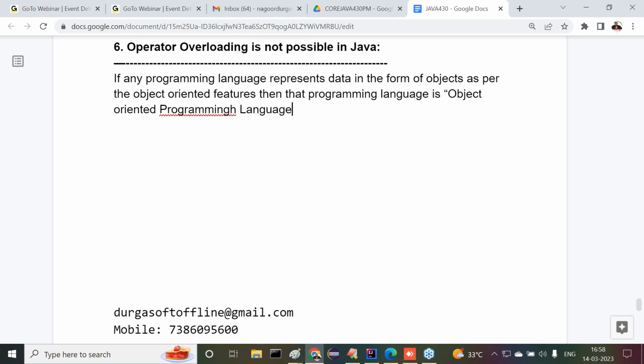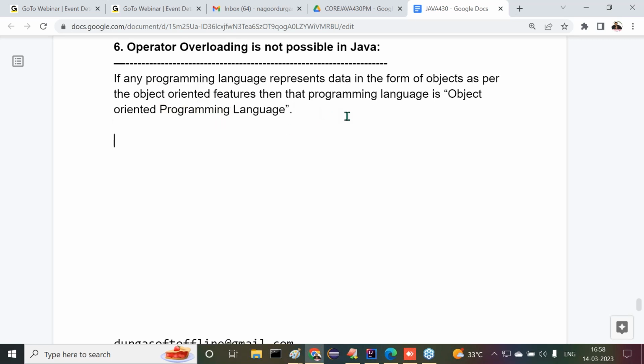Have you remembered these points now? Yesterday you understood these points perfectly. This is one point we can understand. If any programming language represents data in the form of objects as per the object-oriented features, then that programming language is an object-oriented programming language. Next, I'm saying here, as per the object-oriented features.